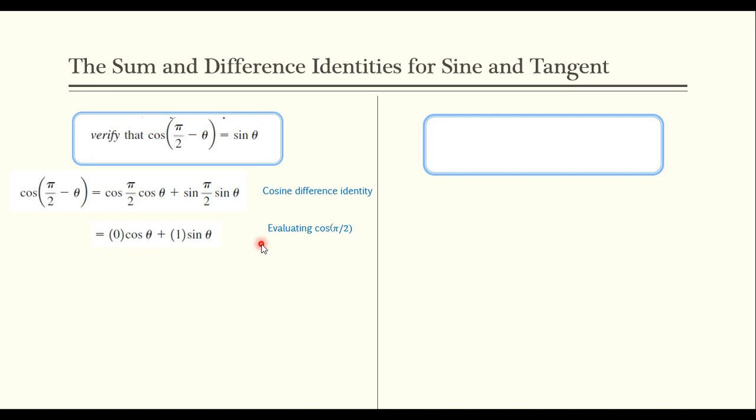And anything times 0 is 0. And anything times 1 is 1. So we just end up with sine of theta when we simplify. And that's exactly what we wanted to do. So that really wasn't too bad at all. But we were able to do this nice and quickly because we did have this cosine difference identity already.